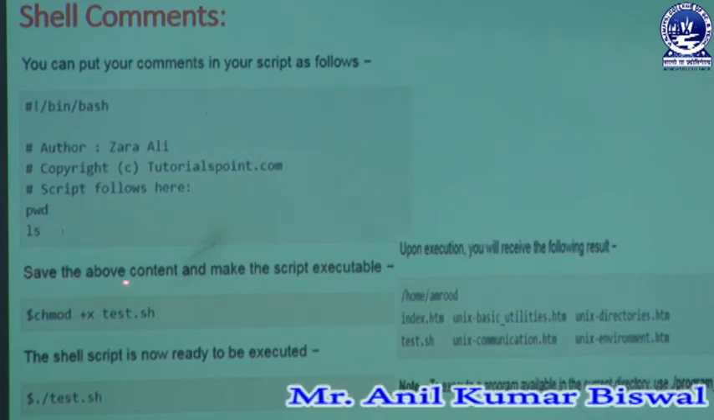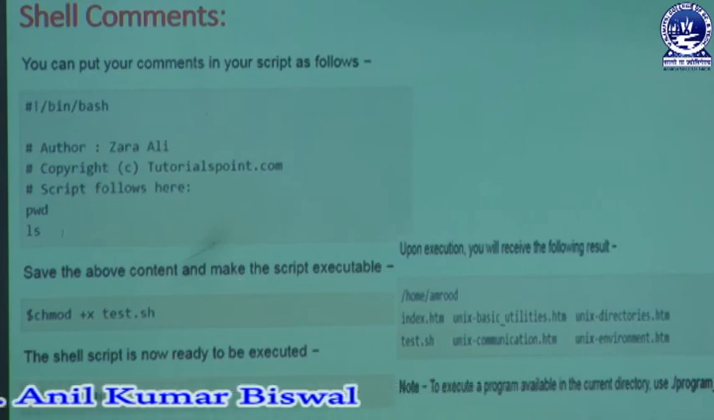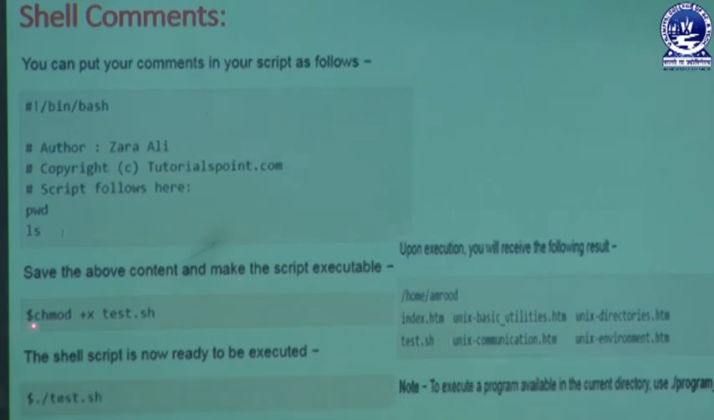We need to save the above content and make the script executable. At that time we put the $ sign, write chmod +x test.sh, and press enter. Then the shell script is ready to be executed. When the statement is executed, we type $ ./test.sh. According to that environment, it is executed in the system. After execution you will receive the following result.